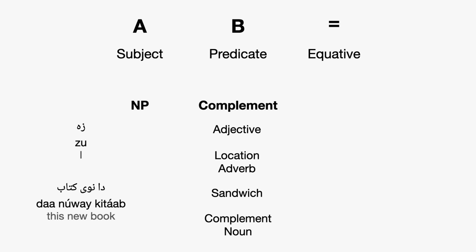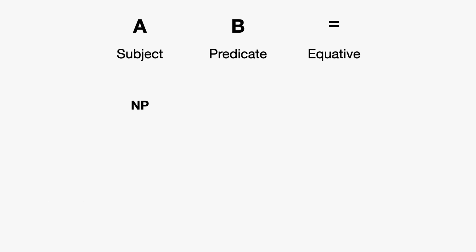So what I want to say about this is that when we have this structure, when we have a noun phrase as our subject and we have a complement as our predicate, well, the subject is always going to be the king. So the equative will agree with what the subject is. But there's another way to build equative sentences. We can also, instead of a complement, use another noun phrase as our predicate. What would that look like?